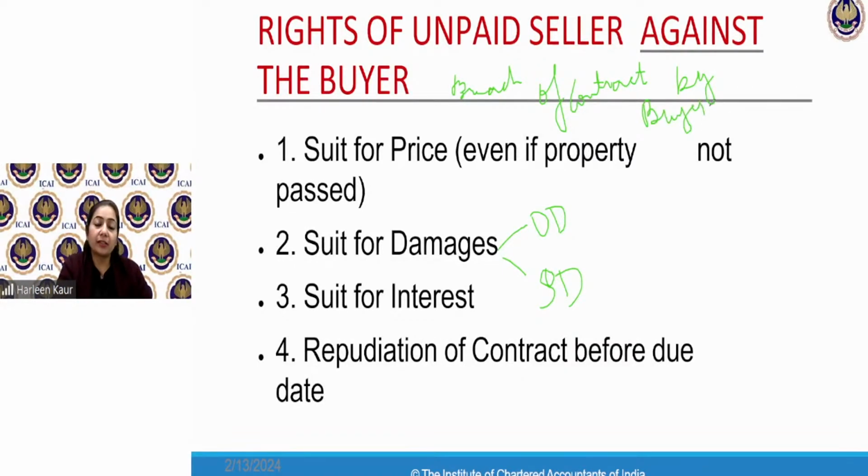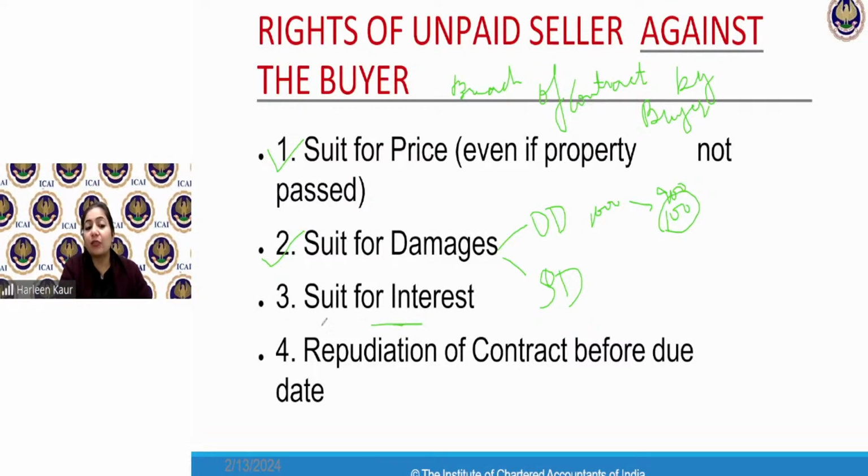When breach of contract is done by the buyer, seller can file a suit for the price. He can file a suit for damages. How will he file a suit for damages? I wanted to sell you the goods for 1,000. Now I have found a new buyer who is paying me 900 rupees. I have suffered 100 rupees loss because of you. So I will recover these damages from you.